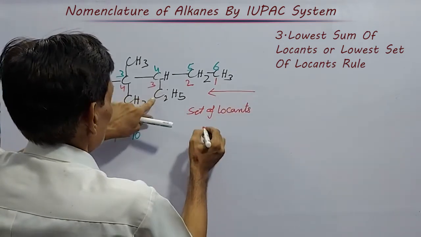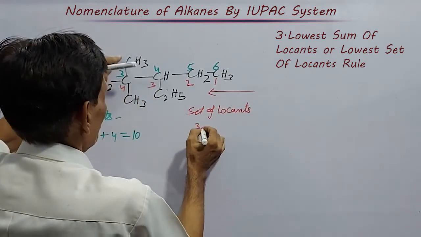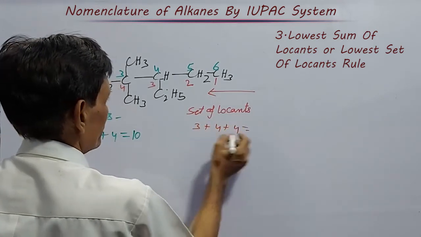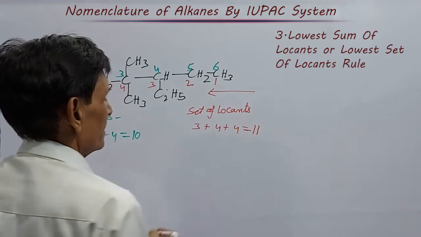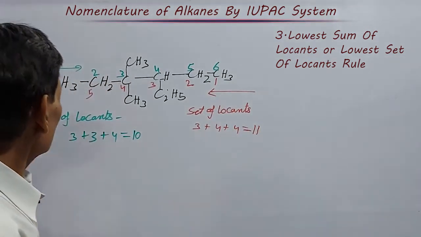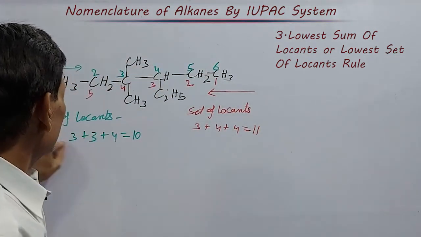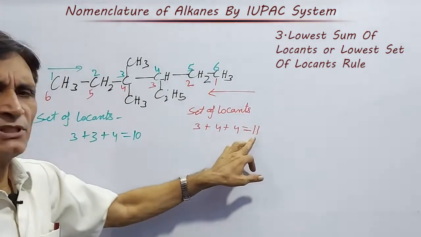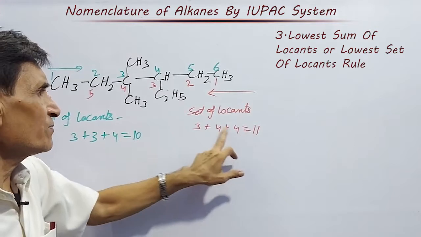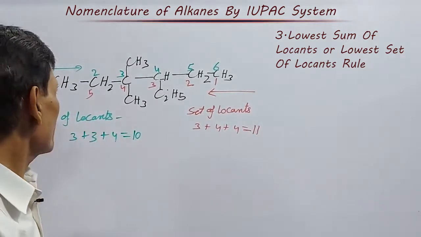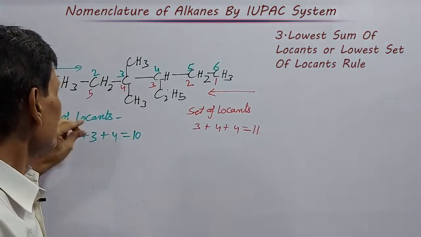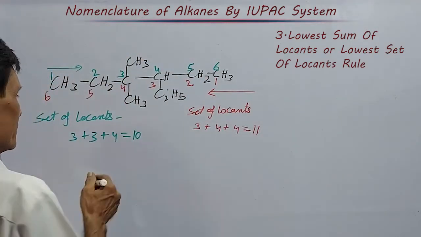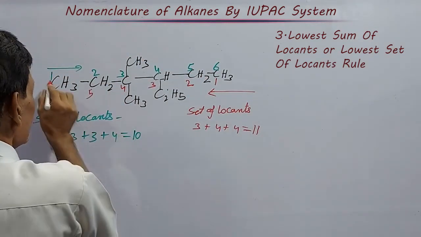Here 3 plus 4 plus 4 equal to 11. Now see here, if from this side we are numbering, then it is coming 10. If we start from the other side, then the sum of the locants is 11. Here the sum of the locants is 10. Hence, we should start from this side. This is the correct direction.